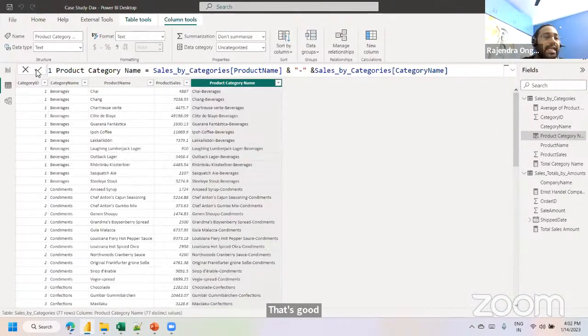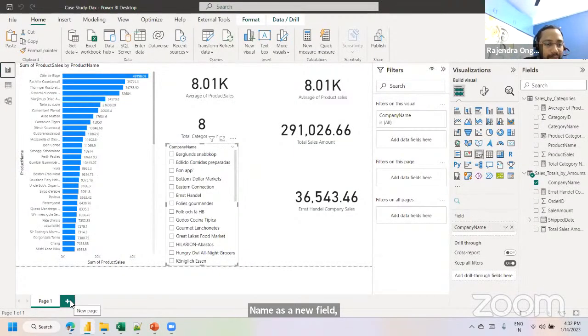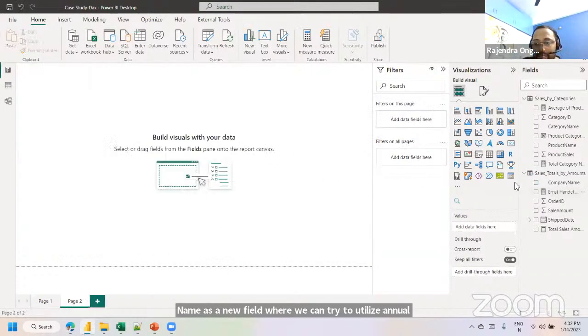Validate. So we can get the product category name as a new field, which we can utilize in our reporting part. I'm just using one more page, page 2. Just try to drag and drop.